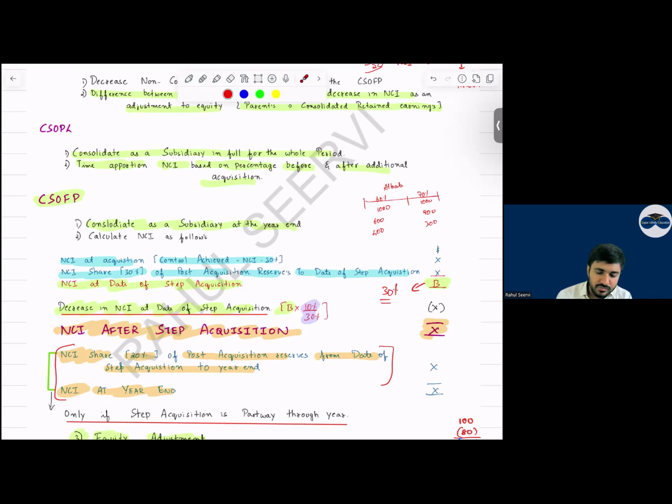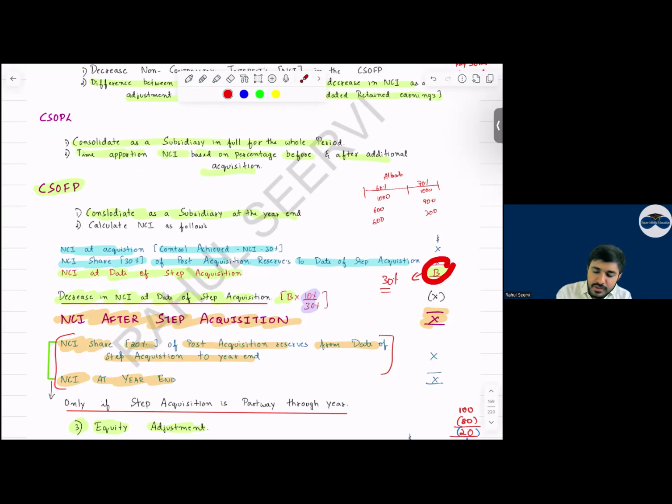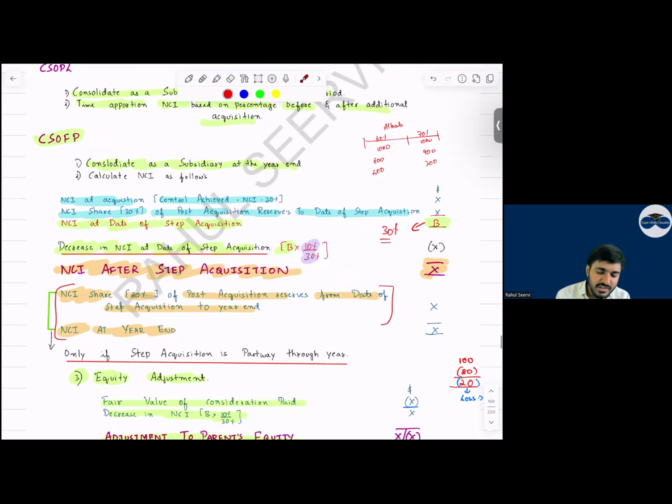So whatever is the value of the 30%, consider that into the 10% divided by 30. This 10 is the additional shares which we have acquired. So you get the decrease in NCI. Mention this value, and you get NCI after the step acquisition. Then NCI share of post acquisition profit at 20% we have to allocate. And you will mention NCI at the year end in the balance sheet. Simple.